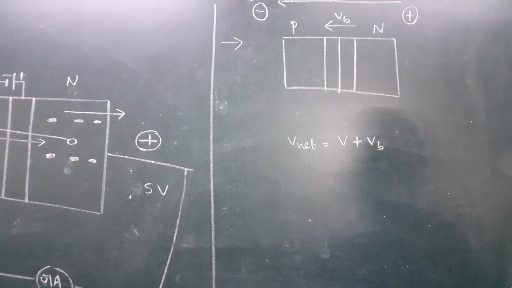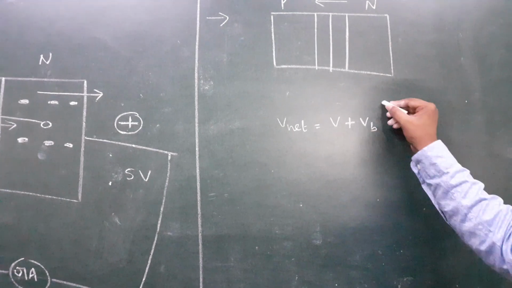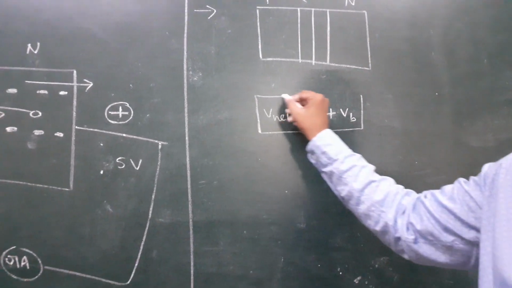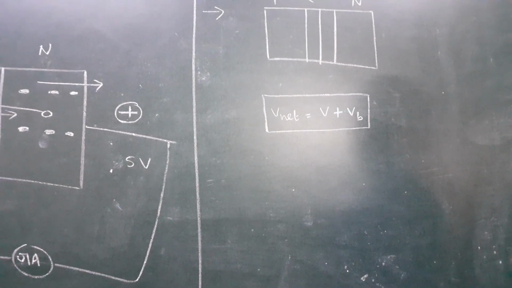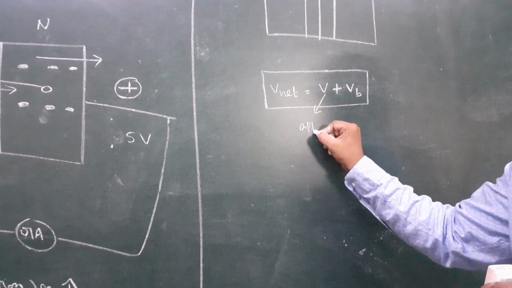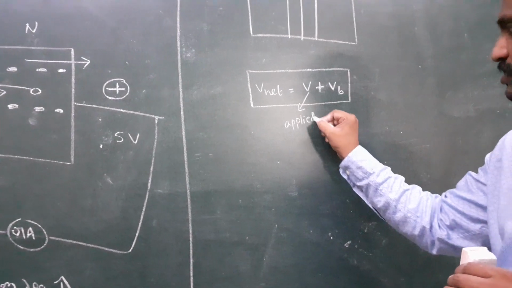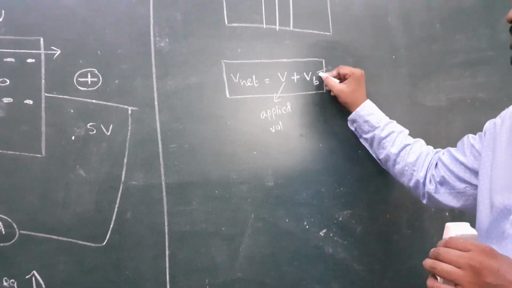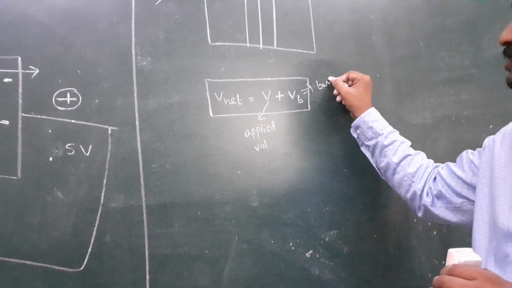So that's why the net voltage in the reverse bias equals V plus VB. The potential units are volts. The net voltage in the reverse bias is V plus VB. Here V is called the applied voltage, the voltage given by the battery. VB is called the barrier potential.